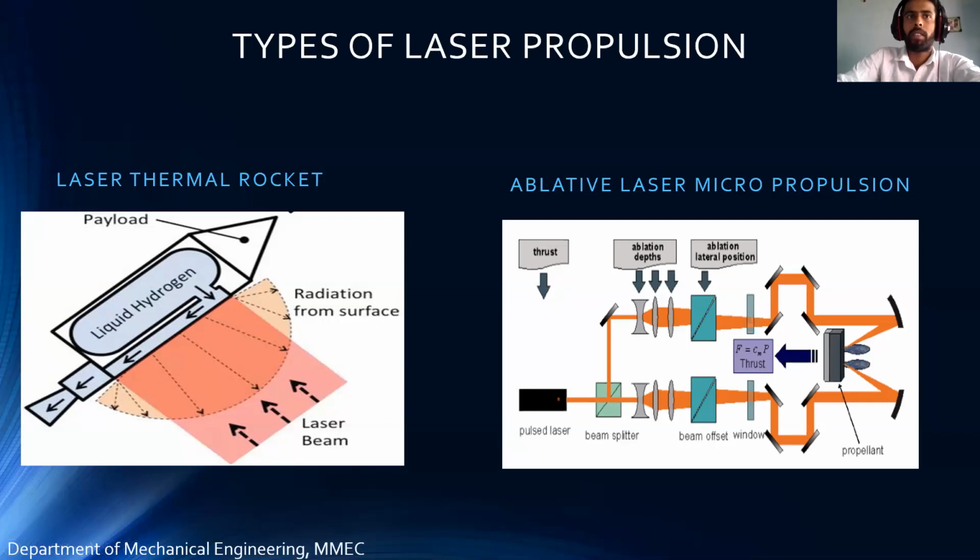Okay, when the liquid hydrogen is flowing, the beam will heat it up, and then it undergoes the combustion process because of the temperature. Yes, sir. Whatever ignition temperature is required for that combustion will be provided by the laser beam, sir. There is no need of oxidizer, sir. Here in the laser thermal rocket, we are going to use liquid fuel, sir. And for the ablative laser propulsion, we are going to use this, what they say.